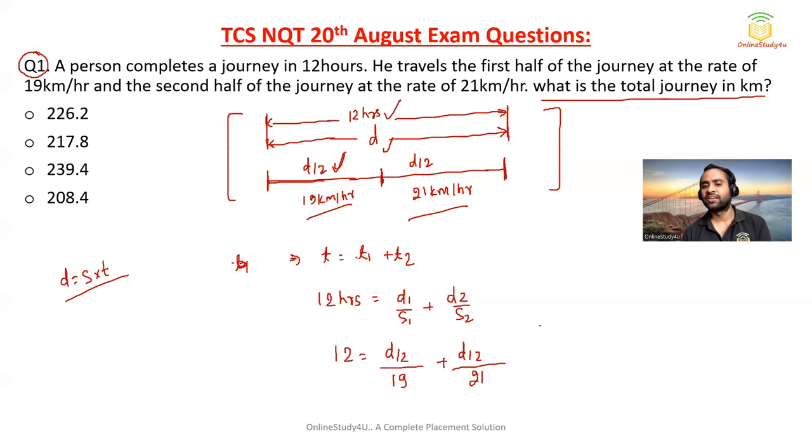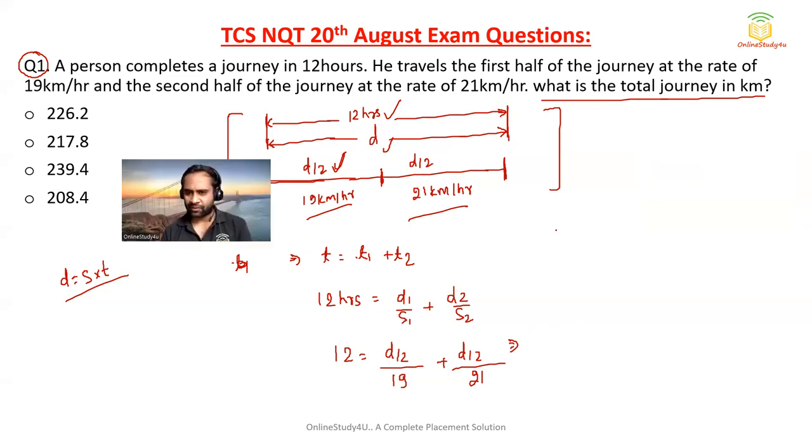If you solve this, that's all, you will be able to get the answer. Now here, what I will do, you can directly use the calculator, but let us see, every time don't use a calculator. 12. So d by 2 I will take common, my dear friends. So 1 by 19 plus 1 by 21.